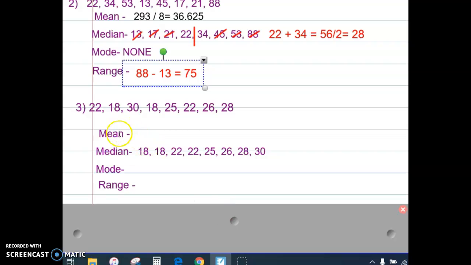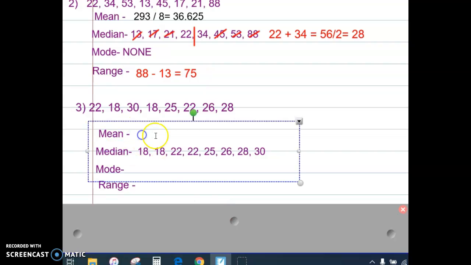Okay guys, now that you have completed example number 3 on your own, you're going to check your answers. For the mean, you should have added all the values and you should have gotten 189 and you should have divided it by 8 because there are 8 numbers in the list, which means your mean should have been 36. If you did not get 36, go back and recalculate that and you may use your calculator.